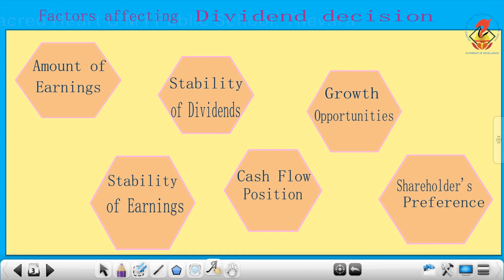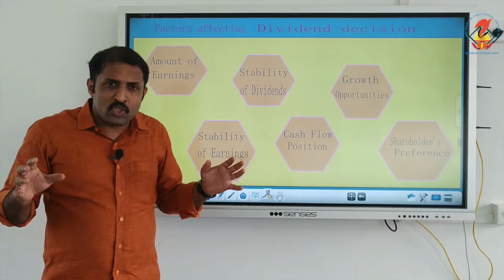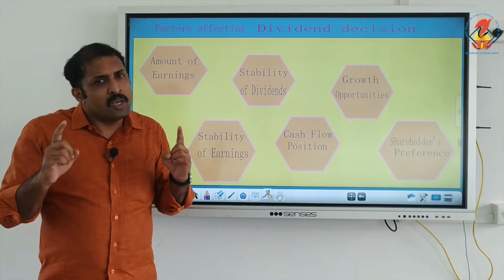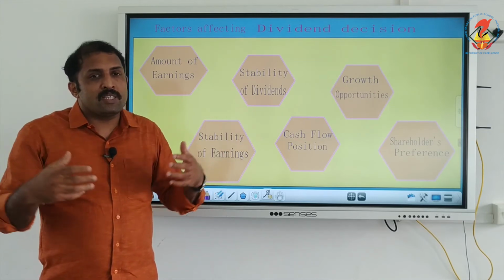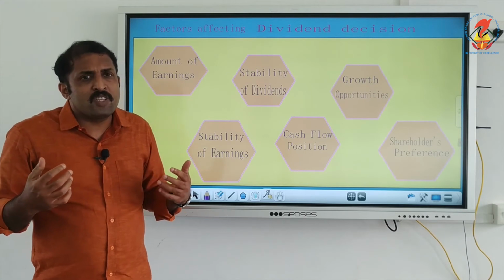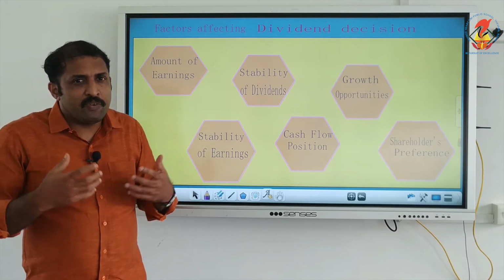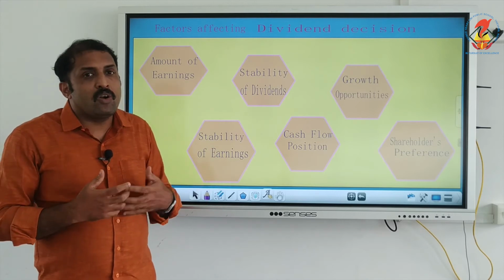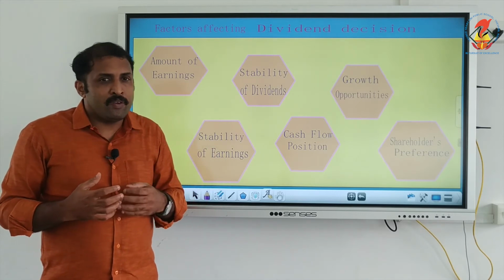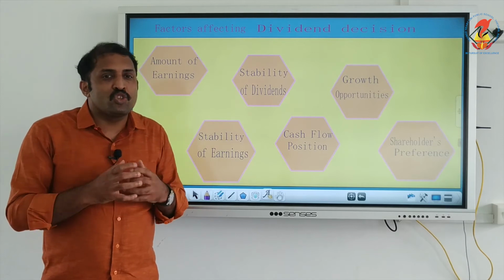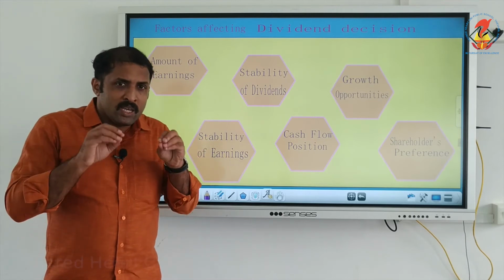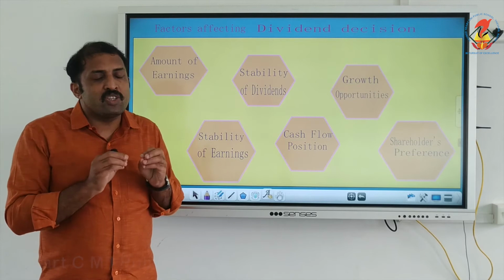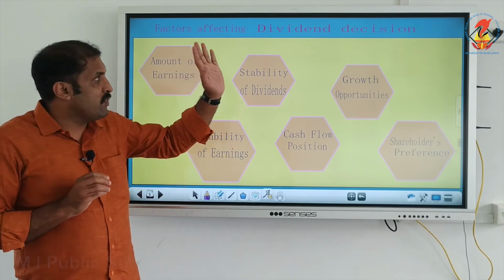The fourth one is cash flow position. Cash flow position is to be kept in mind because a company may be having profit, but it may have been tied up in various assets or whatever. If it is not having enough cash, it is always better to go for a lower dividend. So, availability of cash, the inflow of amounts and cash availability, is to be considered when we are going for announcing dividends.